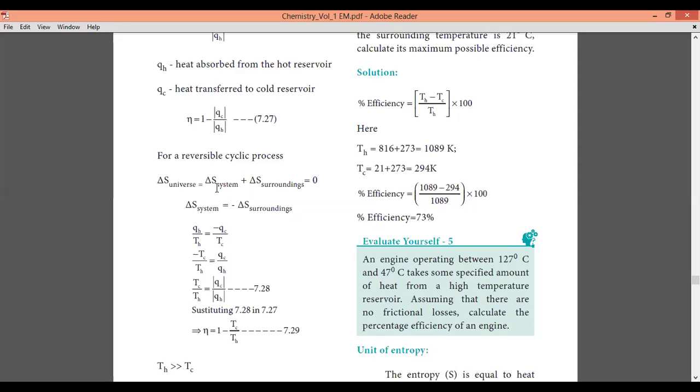Now we have to substitute their values. After that we get TC divided by TH equal to minus QC by QH; the minus sign comes to this side, so we are just interchanging to change the sign. At last we get TC by TH equal to QC by QH. On substituting into the efficiency, we get 1 minus TC by TH, where QC corresponds to TC and QH to TH.